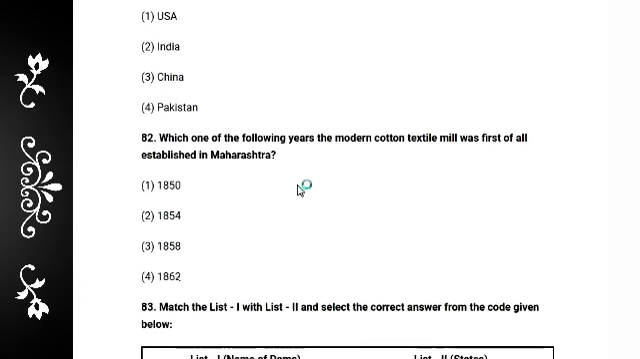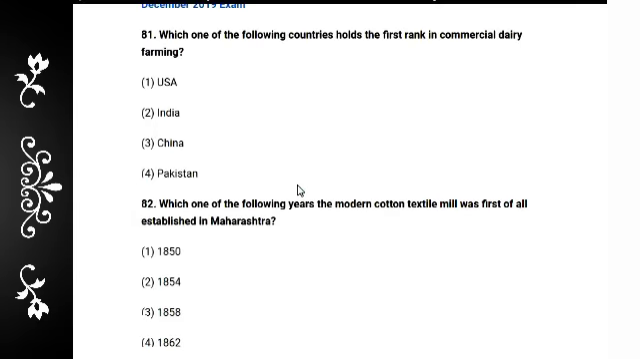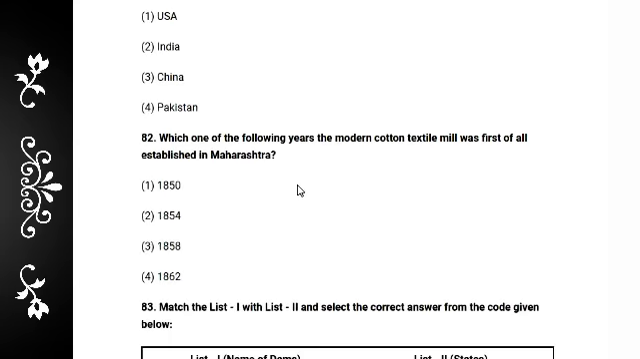And the next question: which one of the following countries holds the first rank in commercial dairy farming? Definitely the answer is USA. USA has the first rank in commercial dairy farming. Answer is 1. And 82: in which of the following years was the first modern cotton textile mill established in Maharashtra? The answer is 1854. Option is 2.